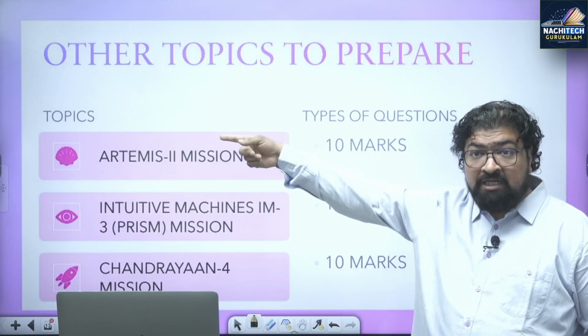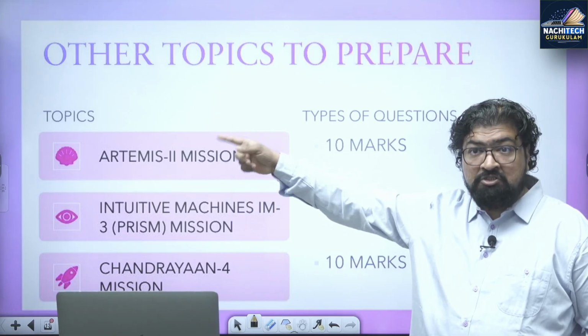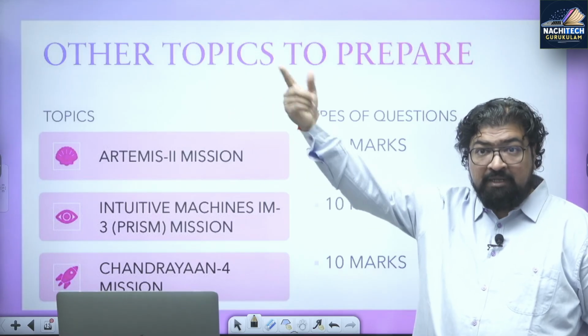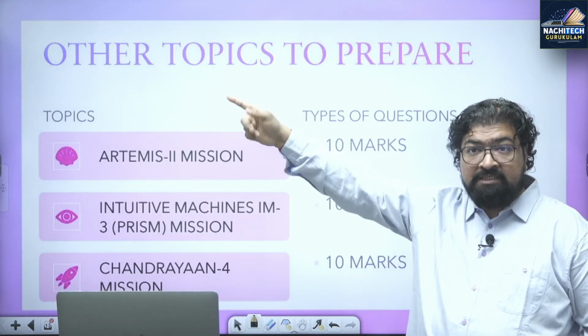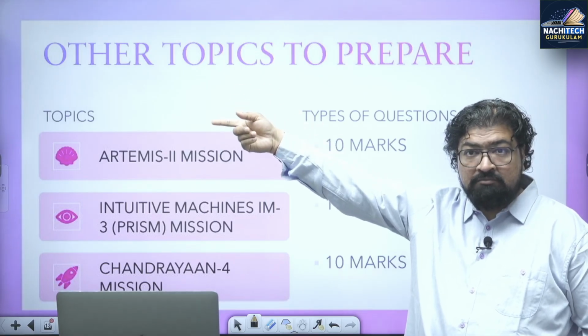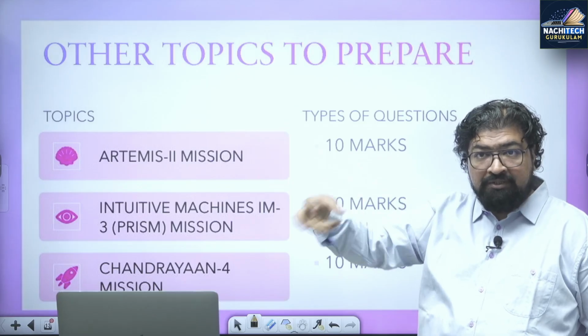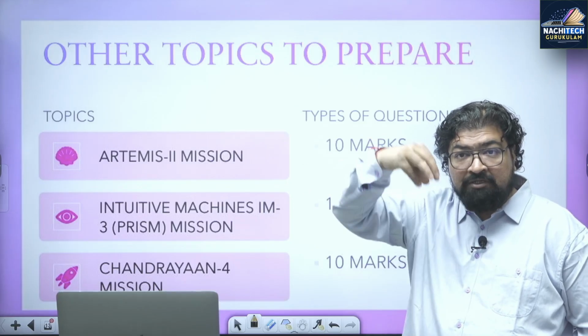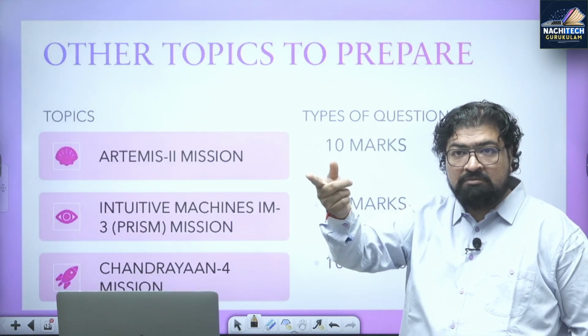Our neighbor China, right? Geopolitics. Science and technology into geopolitics. Our neighbor China, Chang'e mission. They have landed on the moon, taken the sample of the moon, returned back. Even lunar sample return, China has done.